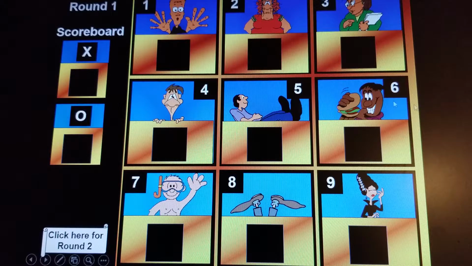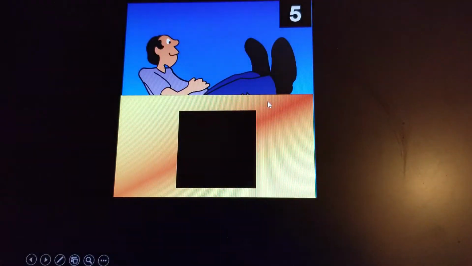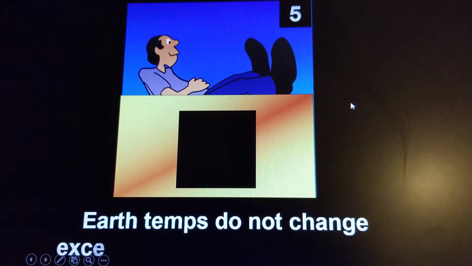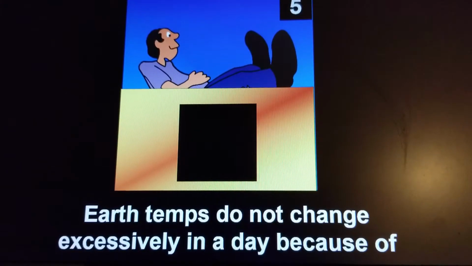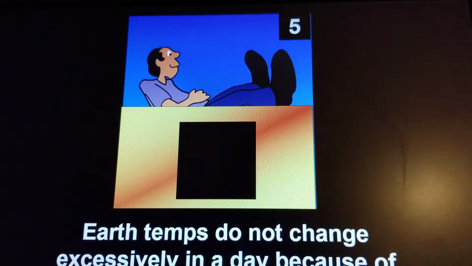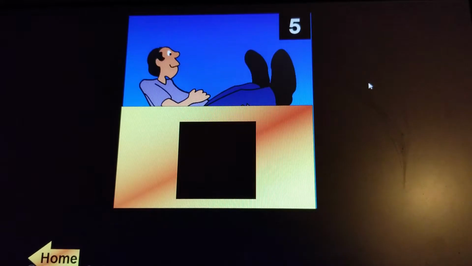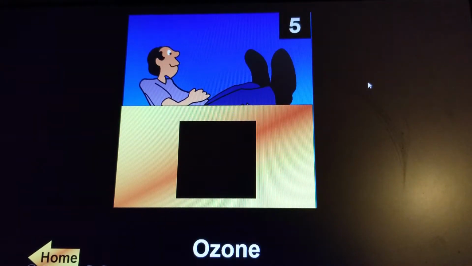Alright, so round one, our scoreboard is right here. We are going to go ahead and just start with the center square because that's typically how you would play a tic-tac-toe game. And so a question comes up: Earth temps do not change excessively in a day because of... So you want to consider what your answer would be. Our celebrity says the answer is ozone. So you have to consider, do you agree or disagree?